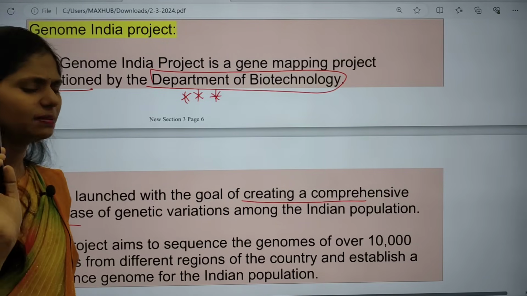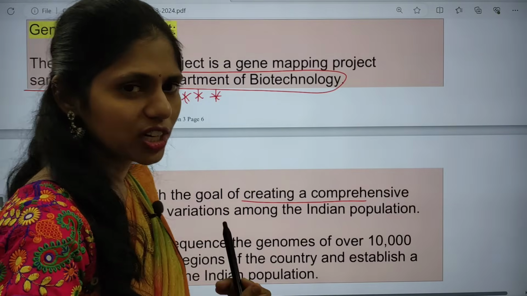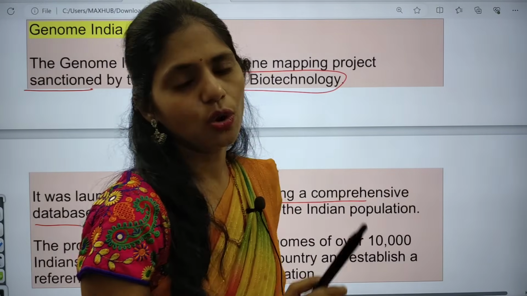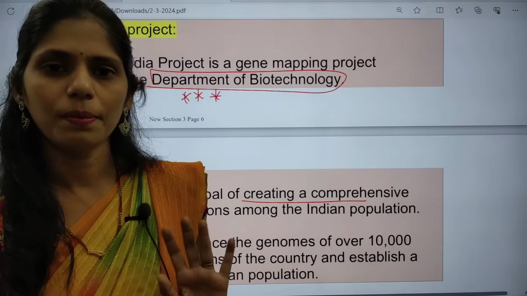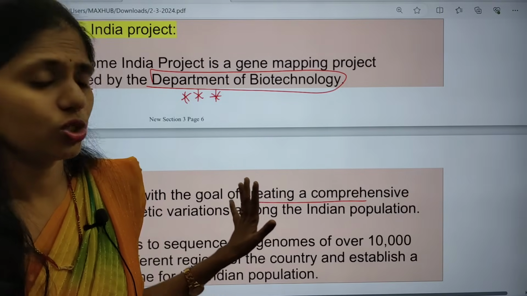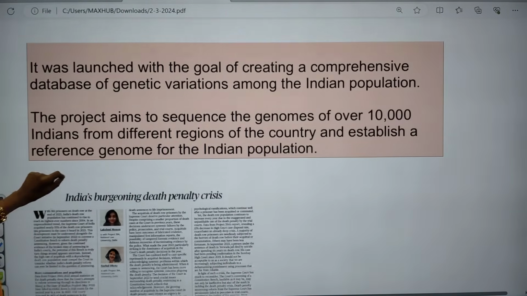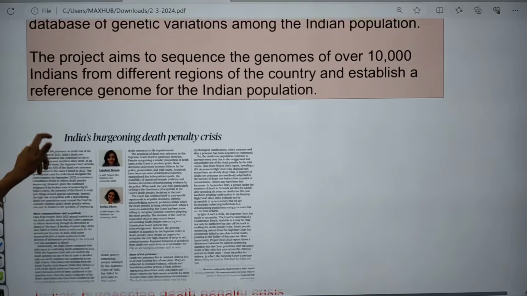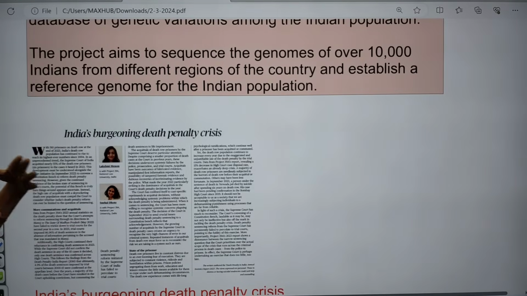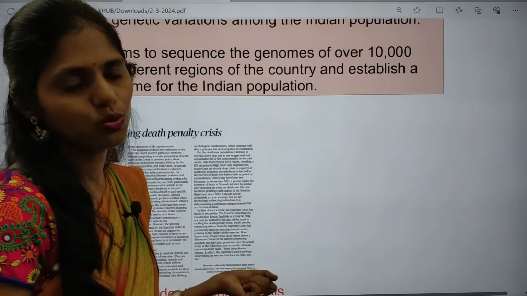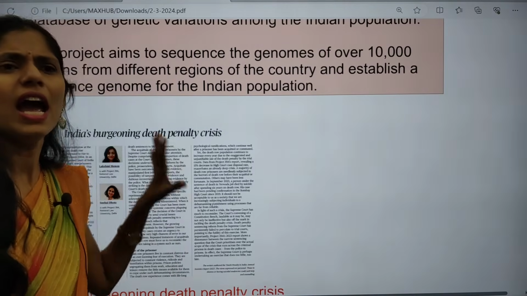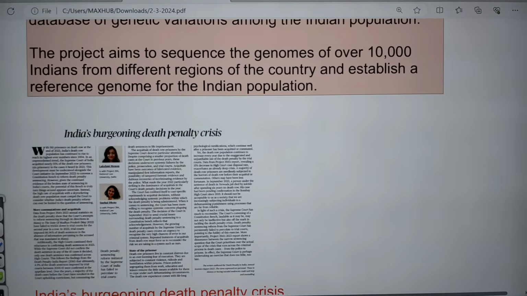And I can say 100% that you can get a question regarding this 10,000 genome project in your prelims, so you have to prepare this topic. The project aims to sequence the genomes of over 10,000 Indians from different regions of the country, and we need to have a reference genome for the Indian population. So this topic is very important, and these are some important facts.